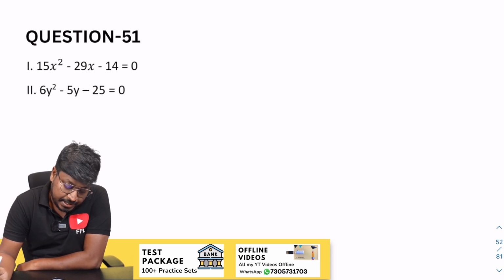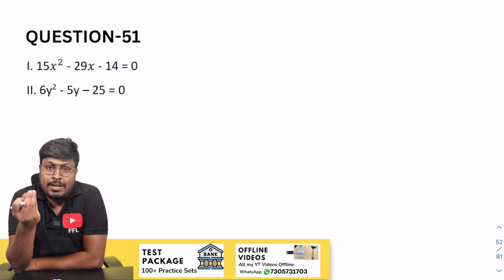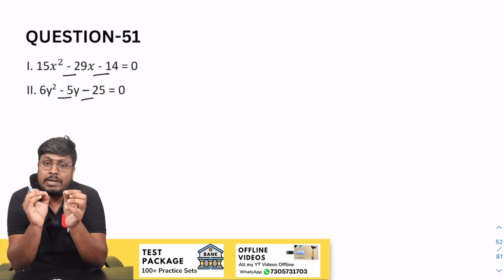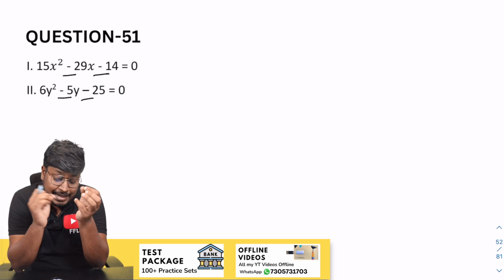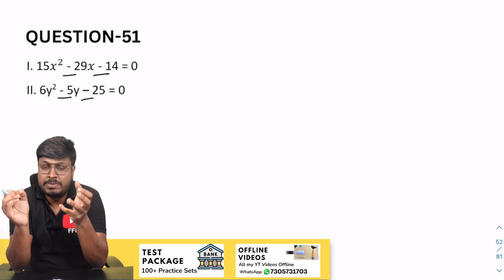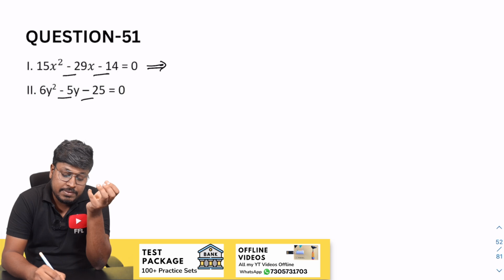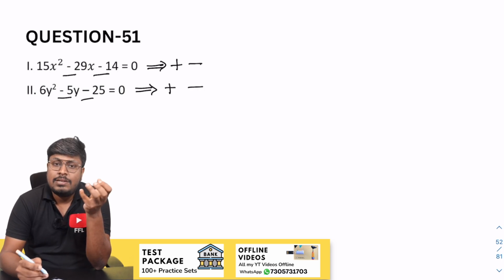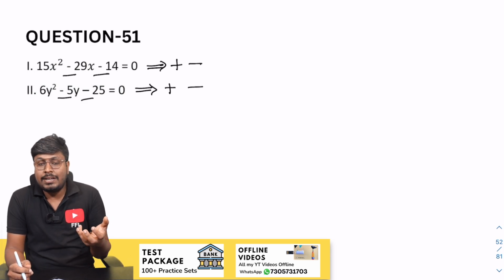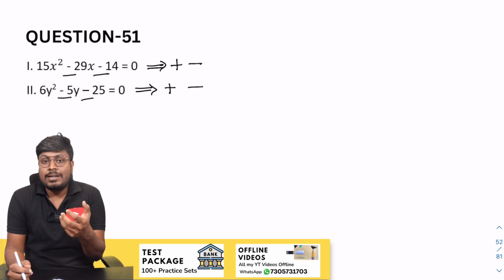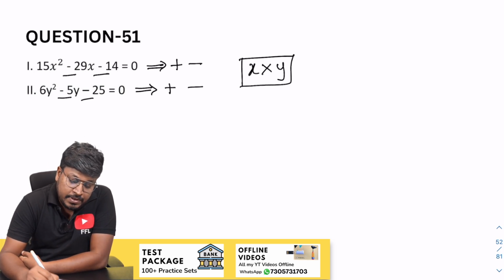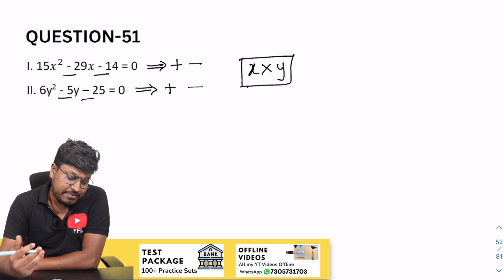Yes, question number 51. I have told you the shortcut, right? If the question contains minus, minus, the first equation contains minus, minus, and the second equation also contains minus, minus, which means this equation's factors will be plus or minus. Similarly, this equation's factors will be plus or minus. So you don't need to solve the question because one equation's factors are plus or minus and the other's are also plus or minus. So definitely the answer is relationship cannot be established. You don't need to solve this question, right? So definitely this will be the answer.